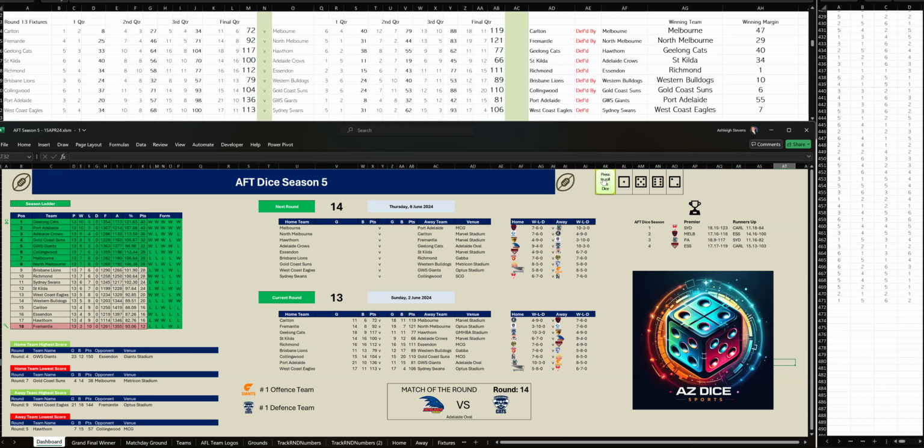The match of the round in round 14, we've got Adelaide Crows versus Geelong. That will be played on Thursday, 6th of June.